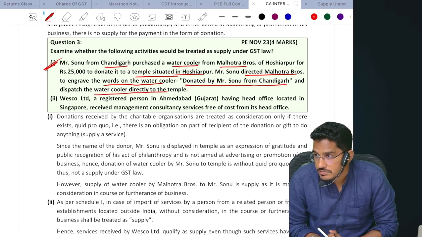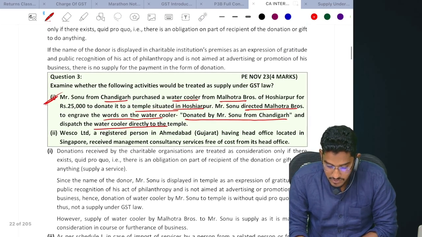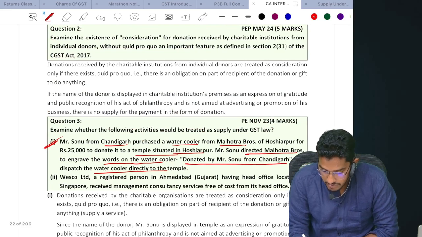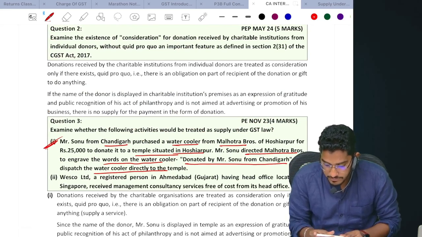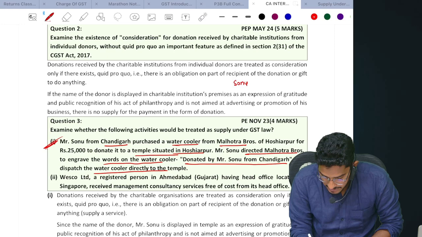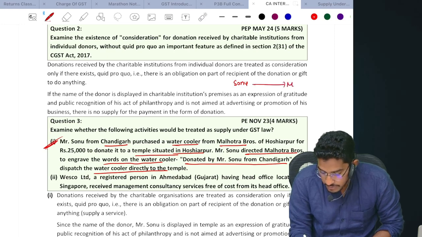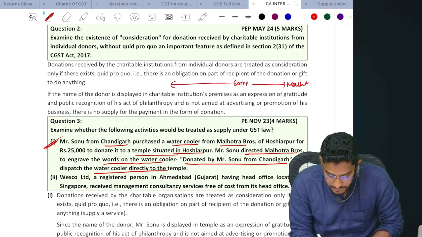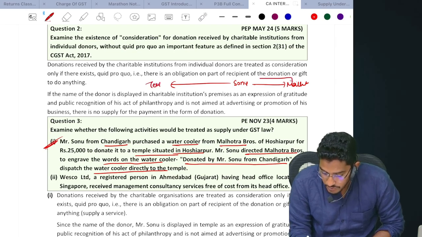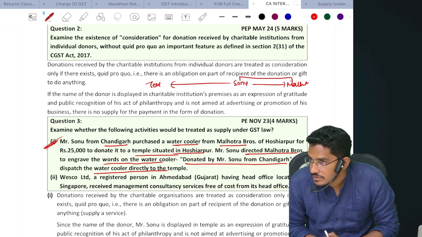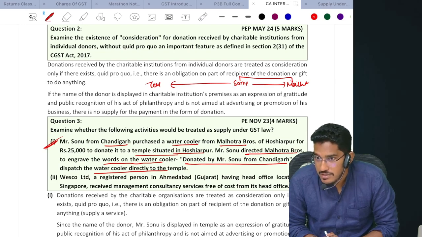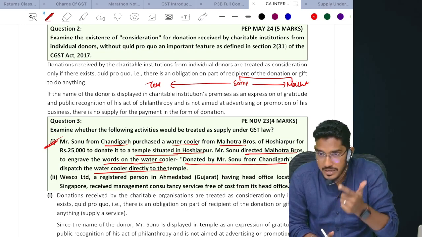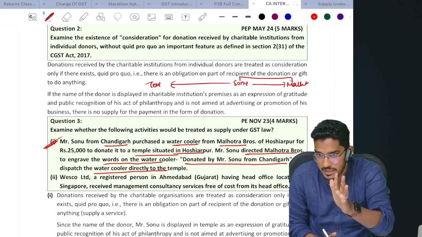Transactions are there here. Here there is a person, Mr. Sonu. What is Sonu doing? He purchased a water cooler from whom? Malhotra Brothers. That water cooler he is giving as a donation to the temple. Now Malhotra Brothers have sold a water cooler to Sonu. Will that be considered as supply? Yes. Why? Because goods are there, sale is happening, consideration is there, in the course or furtherance of the business.